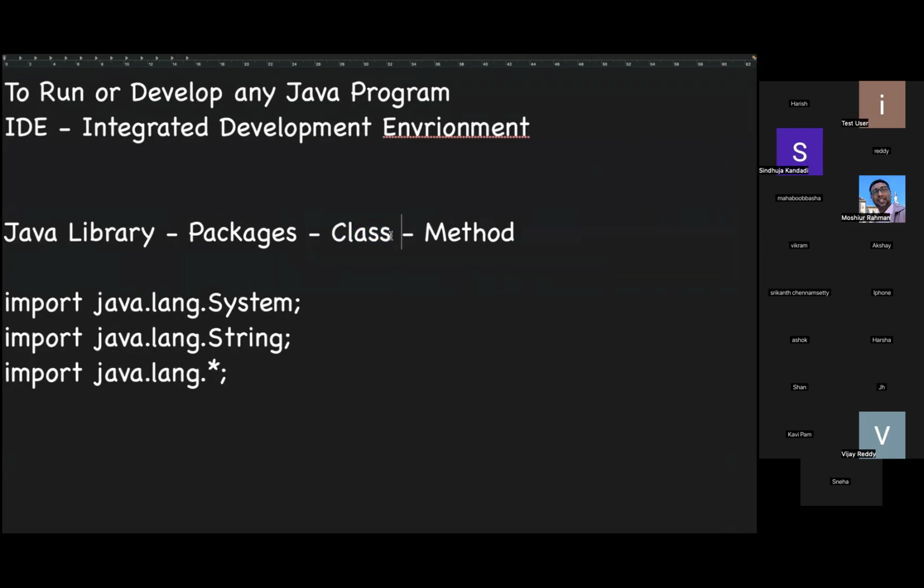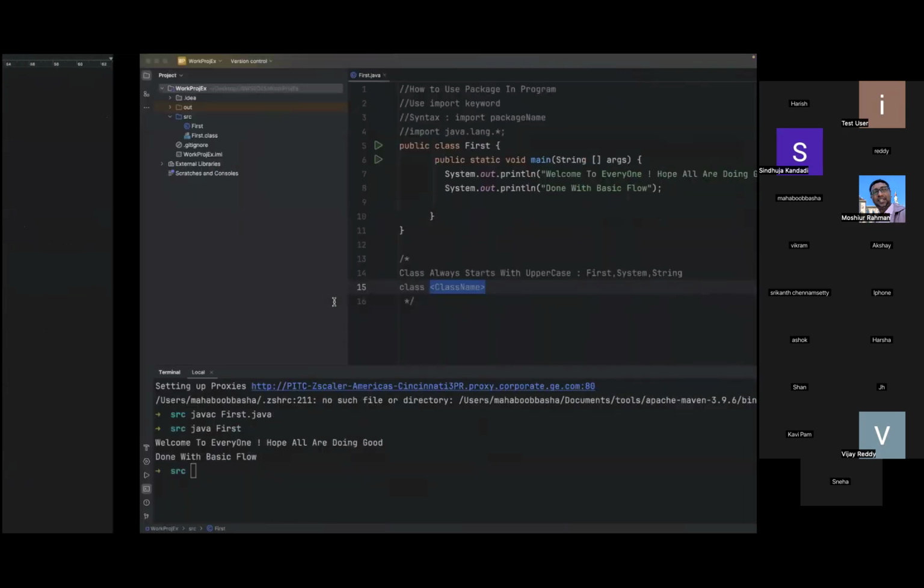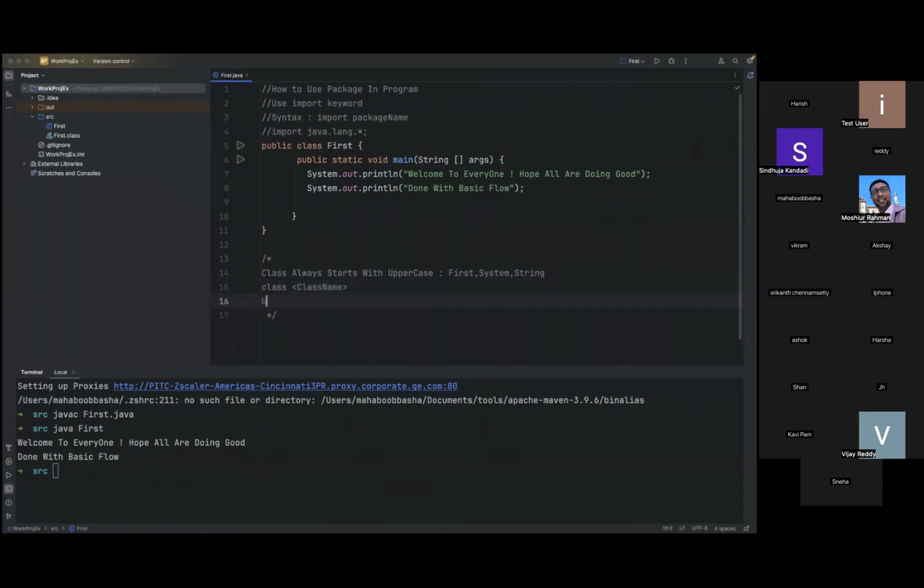Two ways, if we want to discuss this class, two ways we are defining here: using predefined classes from the Java package, and creating a user-defined class in the source folder, followed with uppercase.